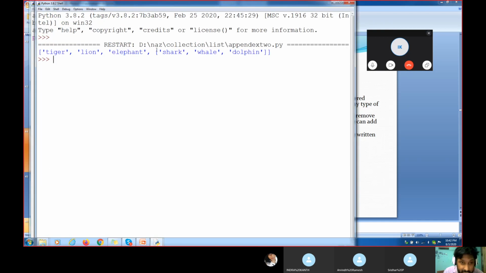You see, the exclamatory mark is coming here. In the join, we will not get it like this, but when we do append, we will get this one. Any questions now? Indrakant, Sridhar, Arvind, any questions now? No, sir.